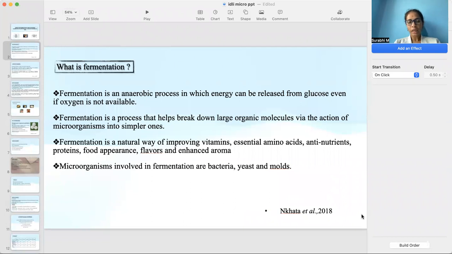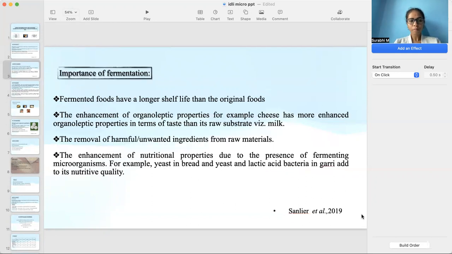So, fermentation is an anaerobic process in which energy can be released from glucose even if oxygen is not available. It is a process that helps break down large organic molecules into simpler ones with the help of microorganisms. Fermentation is a natural way of improving vitamins, essential amino acids, anti-nutrients, and proteins. It enhances food appearance, flavor, and aroma. Microorganisms involved in fermentation are bacteria, yeast, and molds.